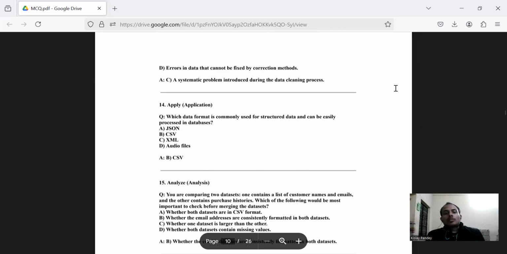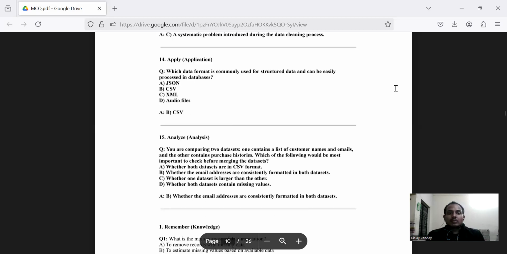Now we are going to the 14th question, which is based on application. The question says, which data format is commonly used for structured data and can be easily processed in databases? A. JSON, B. CSV, C. XML, D. Audio files.